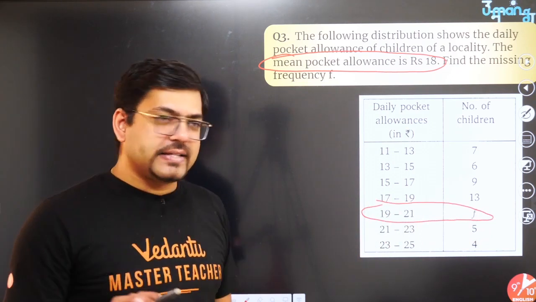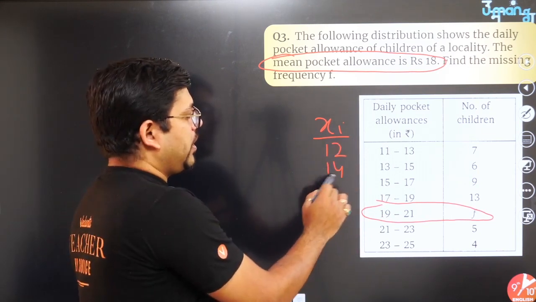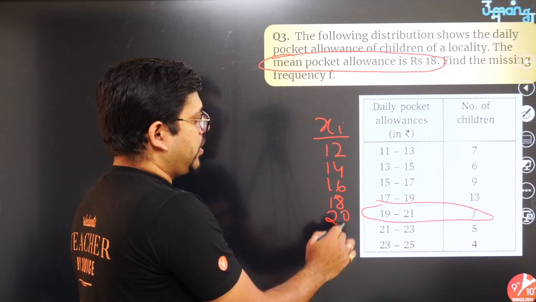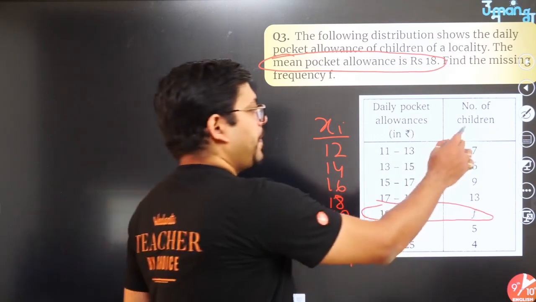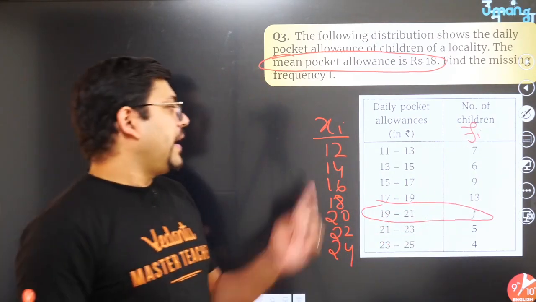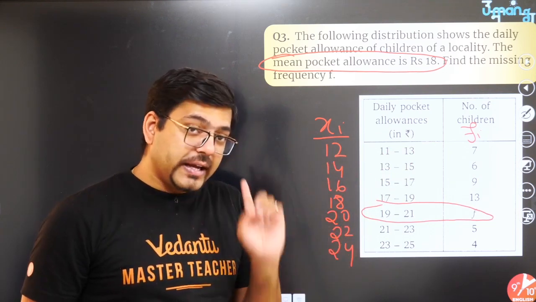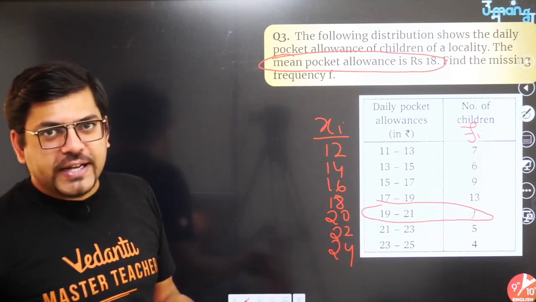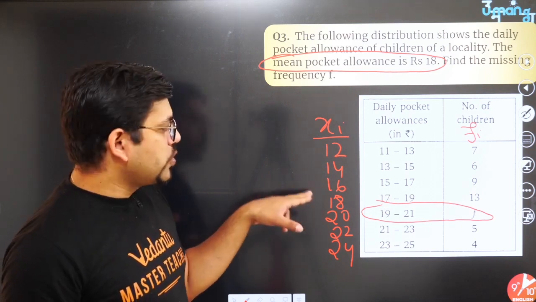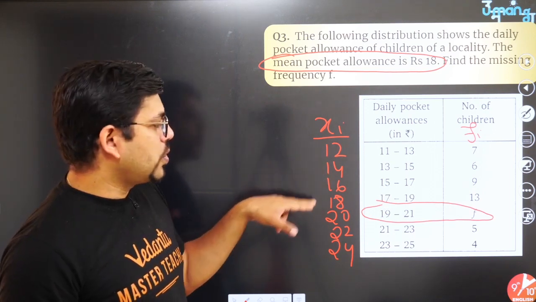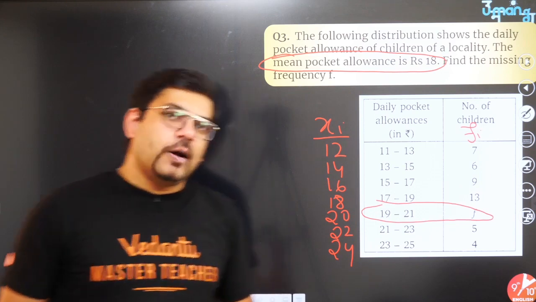Question will be solved exactly the same way. You will find xi, that is the mid value. So 11 and 13 mid value, 12 and 14 and then 16 and then 18 and then 20, 22 and 24. This is how you will find xi, and this is the value of fi. Now what do you have to do? Fi into xi. So I guess here the calculation is not so clumsy. But in case if you find clumsy, you can again choose a di value, assumed mean value. So say for example, if you choose 16, 12 minus 16, minus 4, minus 2, 0, 2, 4, 6, 8. Like this you can move on. Okay. So this is how you have to solve this.